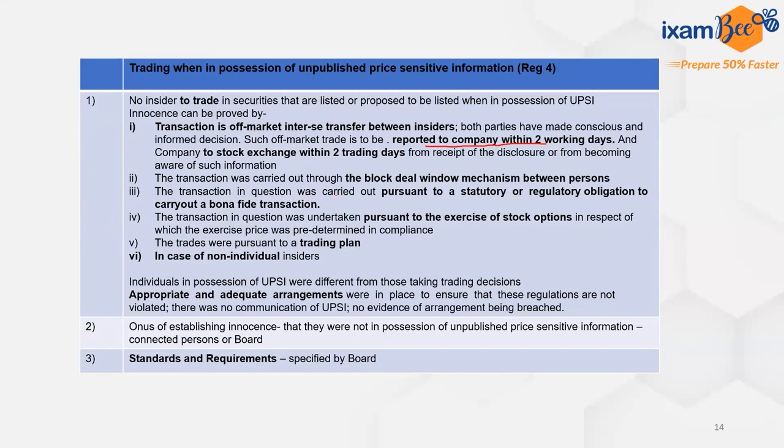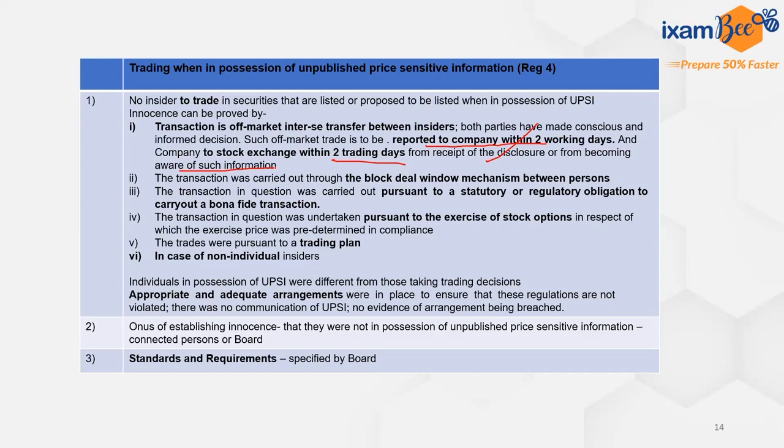This off-market trade is to be reported to the company within 2 working days by the insiders, and the company has to report within 2 trading days from the receipt of information, from the receipt of this disclosure, or from becoming aware of such information. Even if the insiders didn't report it, if the company got to know about it, then also they have to inform the stock exchange.